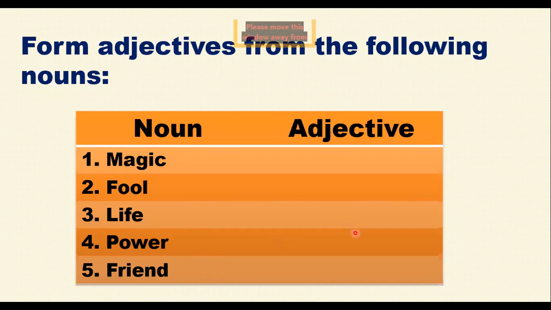Romesa, you're telling me this one? Okay, friendly. Eliza is here, friendly. Friendship. No, friendship is not an adjective, it's a noun. Friendship is a noun. See, from a noun, we can make more nouns. They have a very good friendship. So, friendship here is my noun, okay? Friendship cannot be an adjective. Friendly is going to be an adjective, okay?